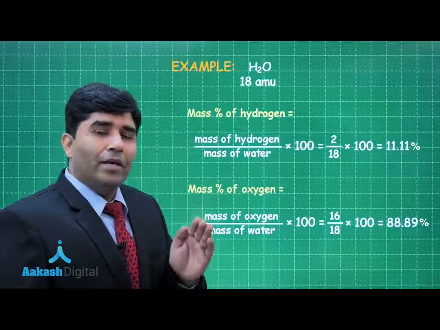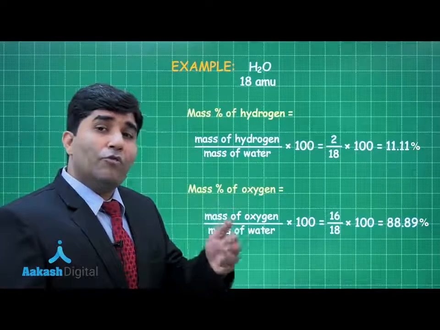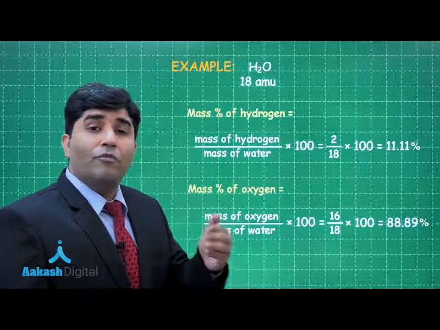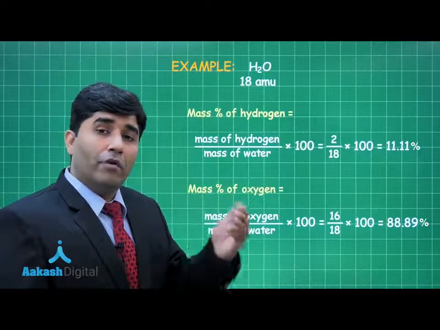Now let's see, if the percentages of elements are given to us, how we will find the molecular formula. To find the molecular formula when percentages of elements are given, it's not that simple. Why? Let's take an example.